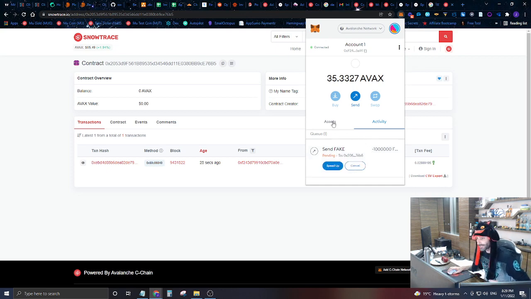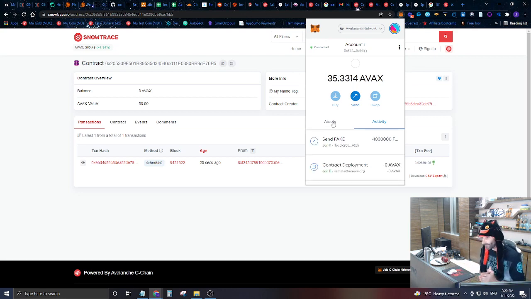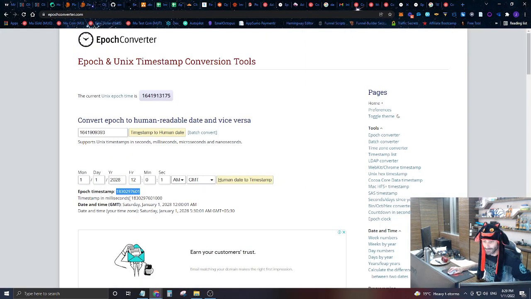Now again, the contract address that we're sending it to is our vesting contract address. So our vesting contract address is now going to be the owner of these 1 million fake dollars. And these are vested on a linear time scale, where they get vested linearly until the end of the vesting schedule. You guys saw we put the end of the vesting schedule on this date right here, January 1st, 2028, so approximately 6 years.